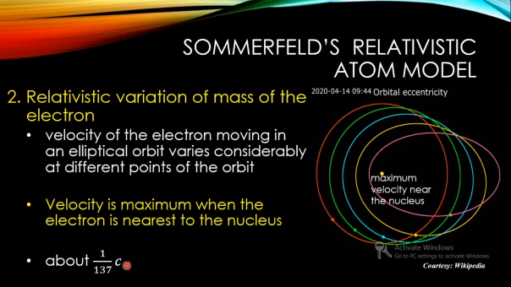Whenever the velocity of an object is comparable to, or closer to, the velocity of light in vacuum, then you can consider that object to be moving at a relativistic speed. That is what you mean by relativistic. Whenever the velocity of an object is comparable or closer to the velocity of light in vacuum, such a body is said to be relativistic. So in this case, the electron is a relativistic object.